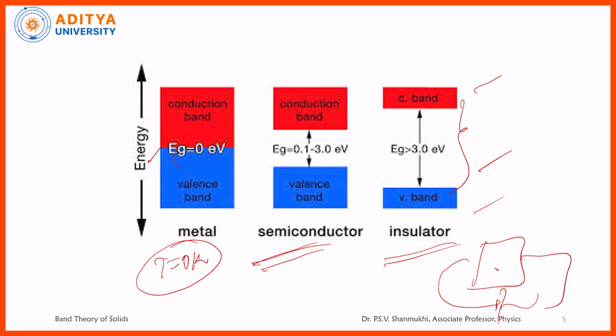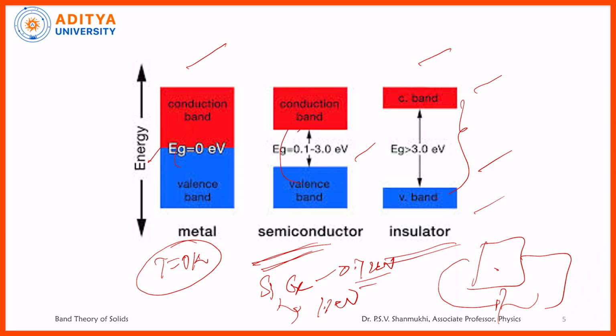Now, coming to semiconductors, the electrical conductivity of semiconductors lies in between the conductivity of conductors and insulators. The electrical conductivity or resistivity lies in between the values of conductors and insulators. Here the energy gap is less than 3 electron volts. Silicon and germanium are examples of semiconductors. For silicon, it is 1.1 electron volts. For germanium, it is 0.72 electron volts. Only this much energy is enough to promote the electrons to the conduction band.